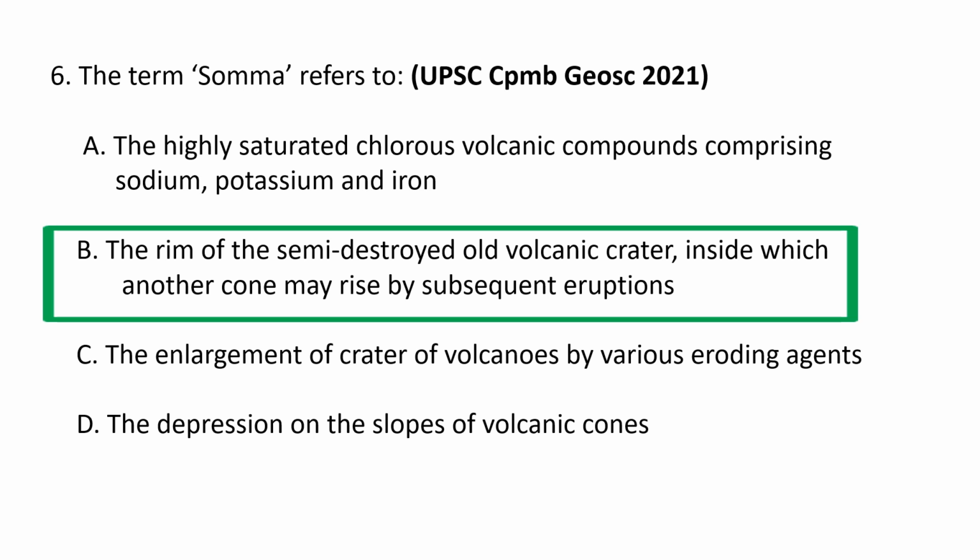So a somma volcano, also known as a sommian, is a volcanic caldera that has been partially filled by a new central cone. The type is named after Mount Somma, a stratovolcano in southern Italy with a summit caldera in which the upper cone of Mount Vesuvius has grown. So the correct option is B.